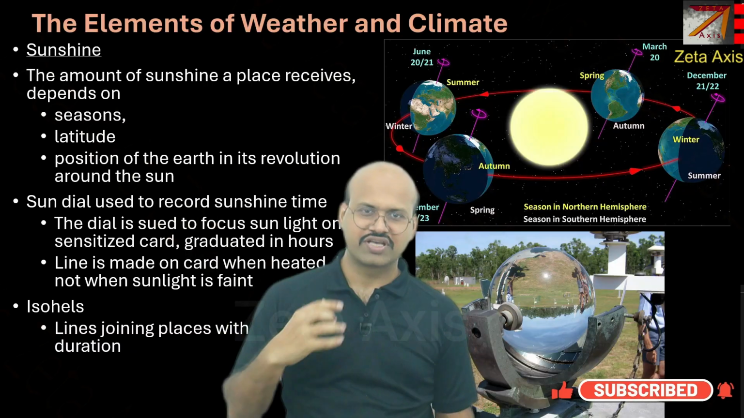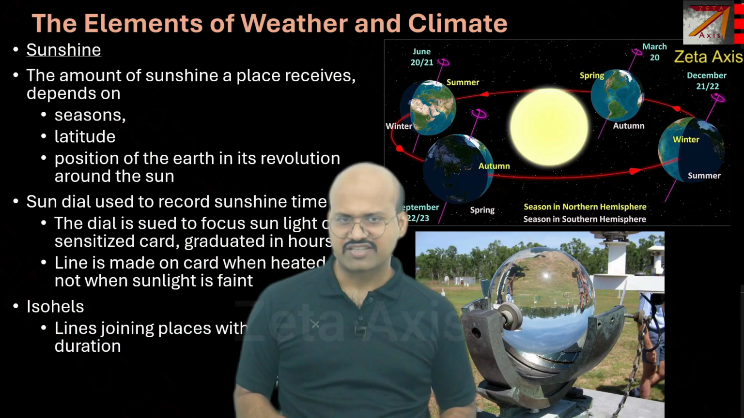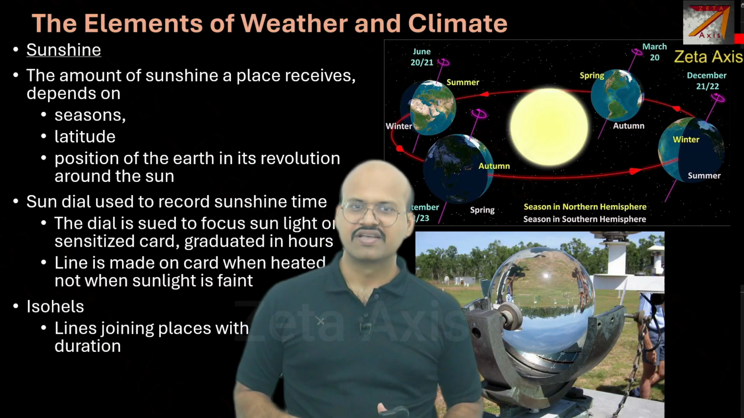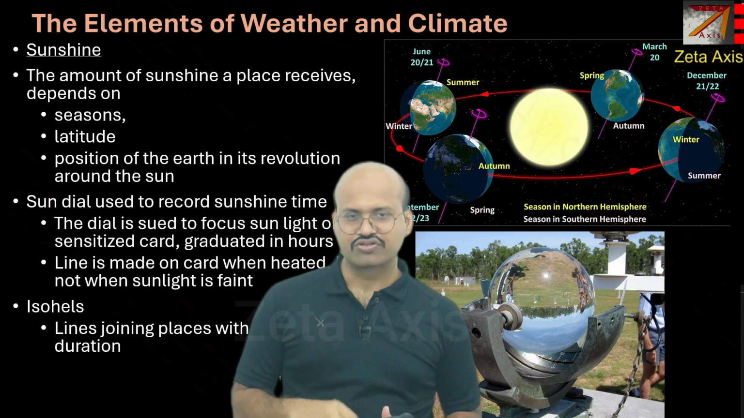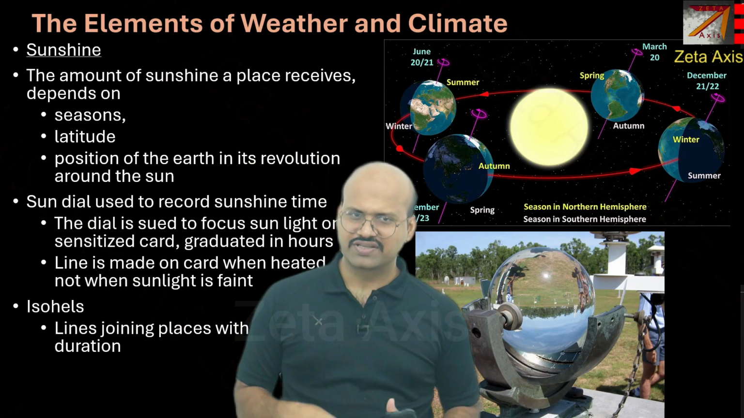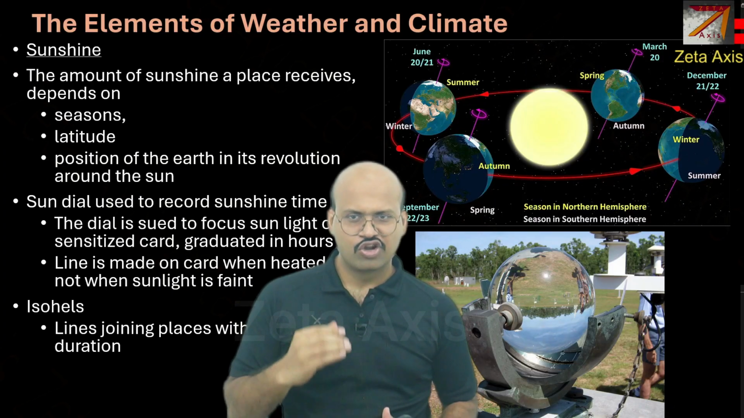Latitude, we know that on the equator we get maximum sunshine. It is both intense as well as longer. On the polar regions, the amount of sunshine is lower in intensity, and the duration also varies. If it is summer, the duration will be slightly higher. If it is winter, then the duration will be lower.